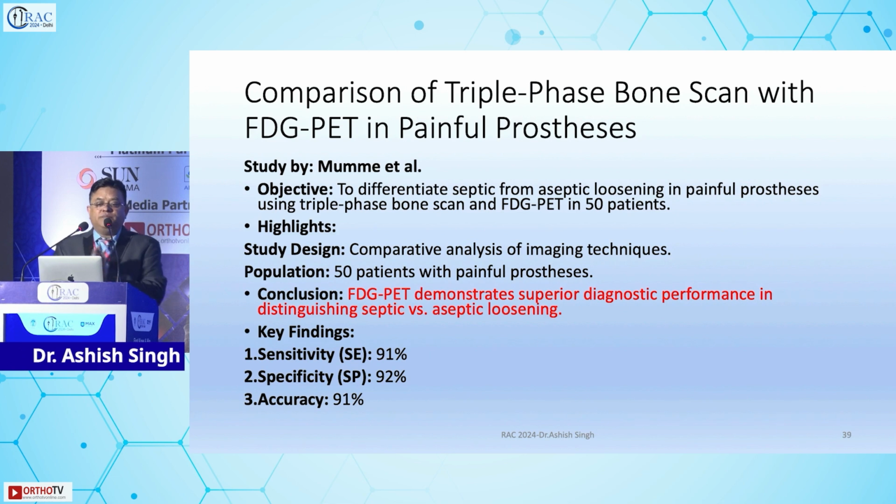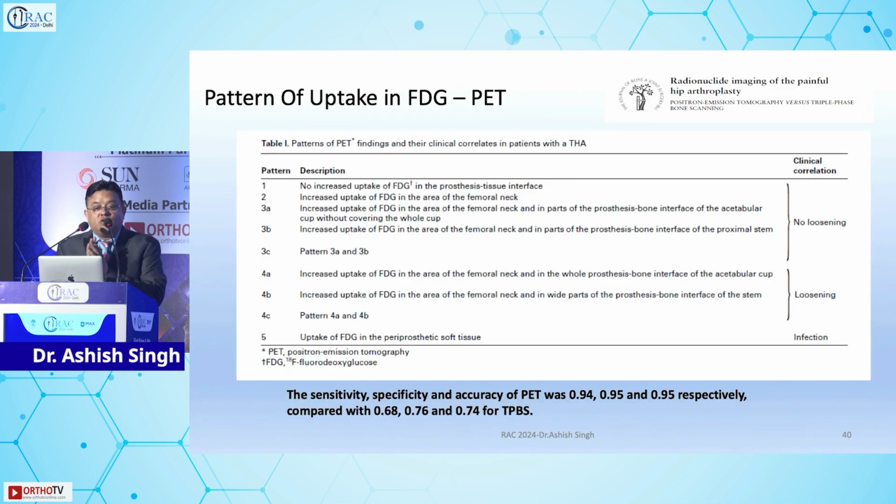So bone scan, PET scan. There are studies which have shown comparison of PET scan versus bone scan. FDG PET scan is more superior than MDP bone scan. So PET scan is more superior, and when you are talking of PET scan, you have to analyze the zones.